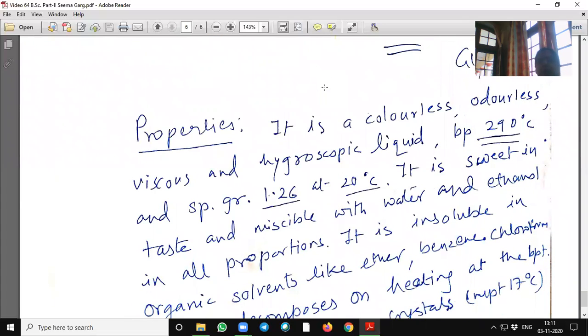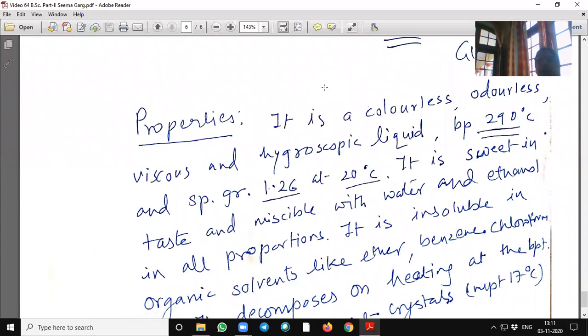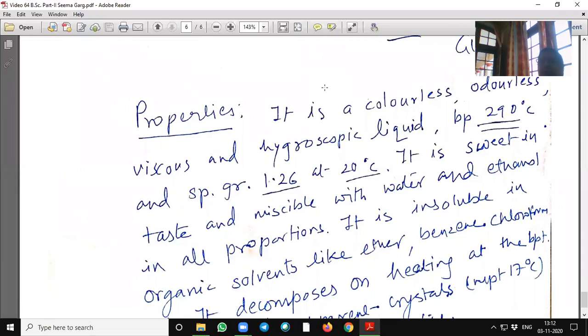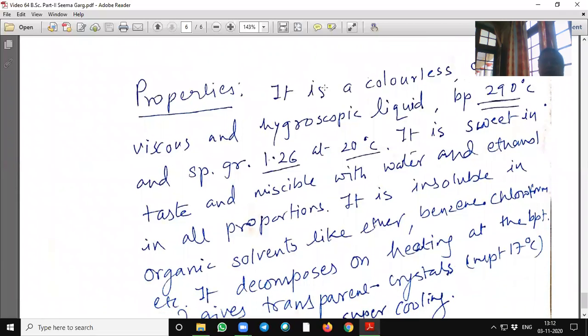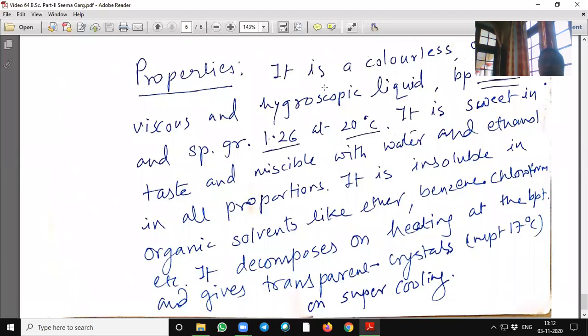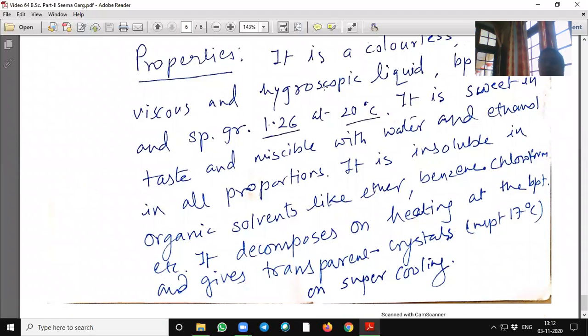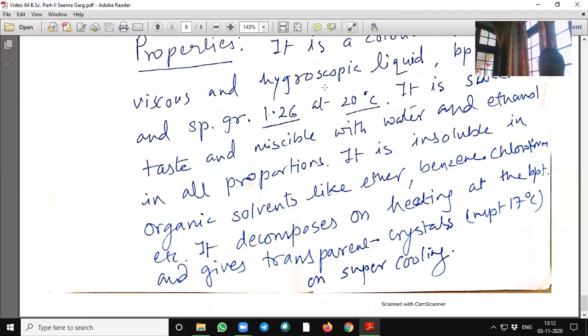Properties of glycerol. It is a colorless, odorless, viscous and hygroscopic liquid. Hygroscopic means it can catch water or moisture from the atmosphere. Its boiling point is 290 degrees centigrade and specific gravity is 1.26, which is higher than water at 20 degrees centigrade. It is sweet in taste and miscible with water and ethanol in all proportions. It is insoluble in organic solvents like ether, benzene, chloroform, etc.